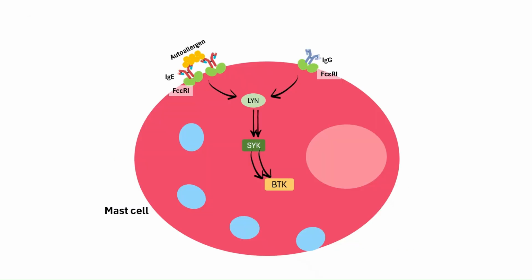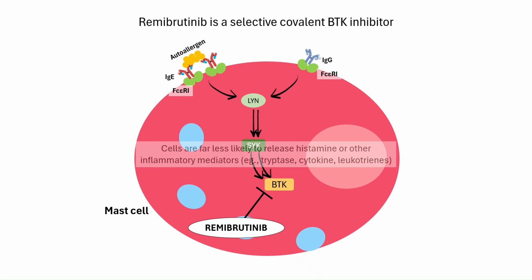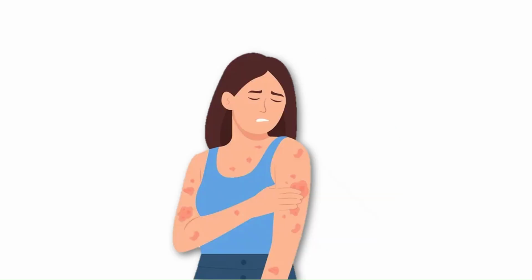Remibrutinib is a highly selective BTK inhibitor. It binds irreversibly to BTK's active site, blocking the signaling cascade inside mast cells and basophils. Consequently, these cells are far less likely to release histamine or other mediators. The result? Less vascular leakage, less swelling, less itch, and calmer skin.